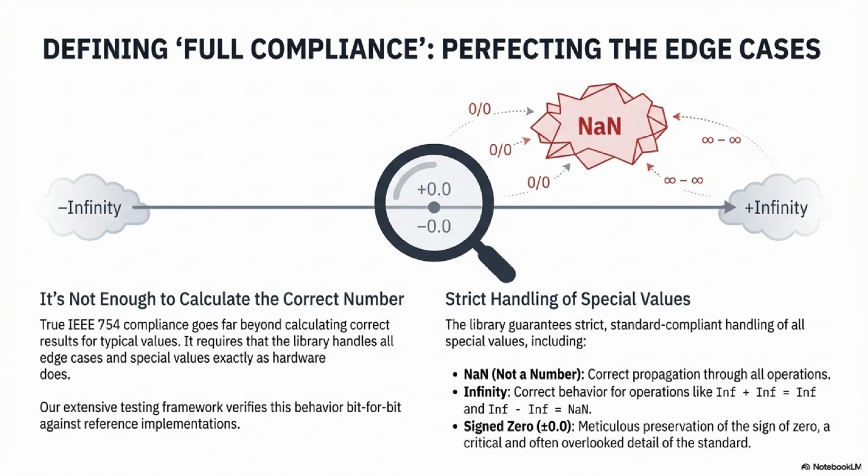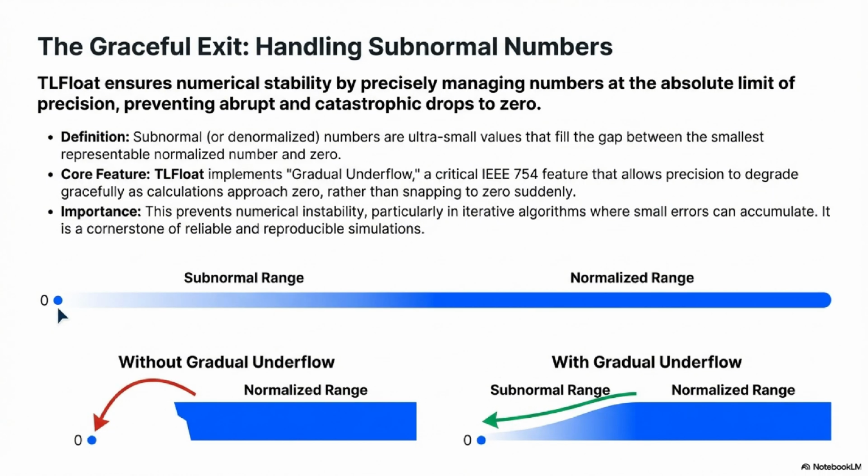And the really important one for numerical stability. Subnormal numbers. They're often called denormals. Yes, and these are numbers that are smaller than the smallest possible normalized number. Why is supporting them so important? Subnormal support is what guarantees something called gradual underflow. Instead of a result just suddenly collapsing to zero when it gets too small, subnormal numbers let the system gracefully lose precision while still maintaining as much accuracy as possible all the way down to zero. So without them, you get a big discontinuity, a big gap in your number space. A massive one. And that guarantees instability for any kind of delicate iterative calculation. TLFloat ensures that smooth, gradual behavior across all 6 of its types.